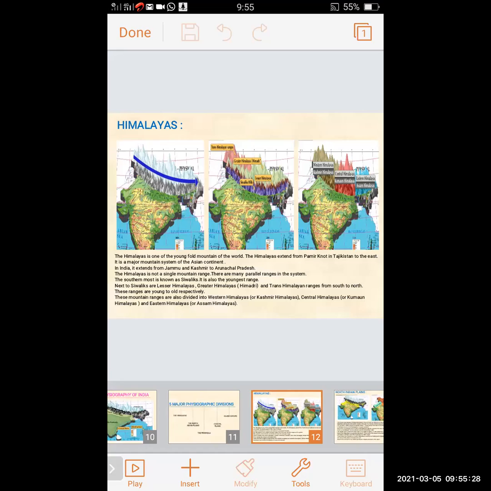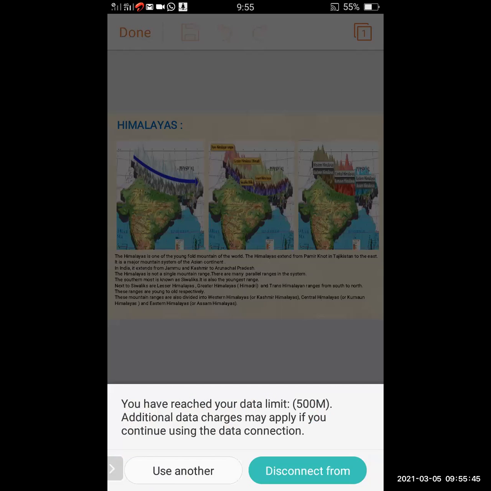In India, it extends from Jammu and Kashmir to Arunachal Pradesh. The Himalayas are not a single mountain range. There are many parallel ranges in the system.